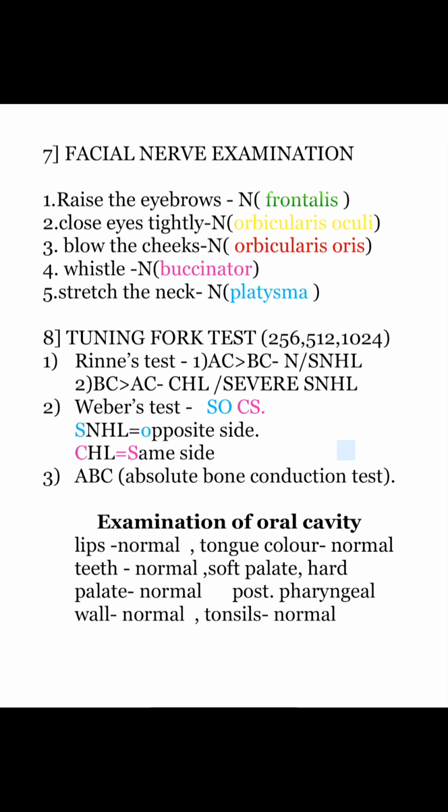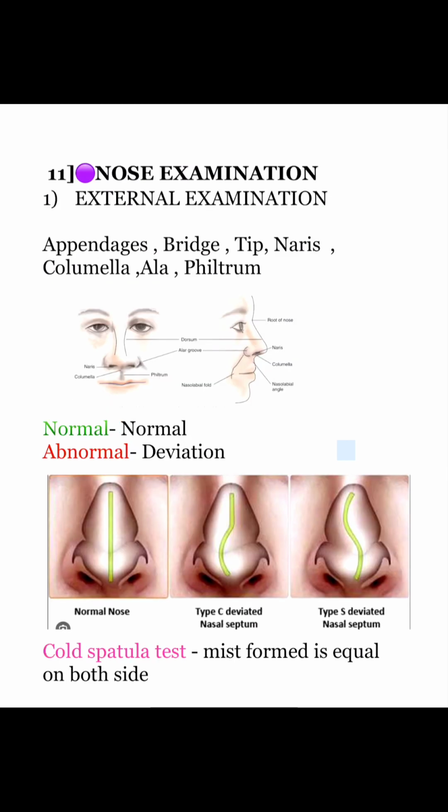A small point, that is examination of oral cavity, should also be mentioned in the examination. Tell about the lips, tongue, teeth, soft palate, hard palate, posterior pharyngeal wall and tonsils. Then comes the nose examination. Start with the external examination. Tell about the normal appendages, bridge, tip, nares, columella, ala and philtrum.